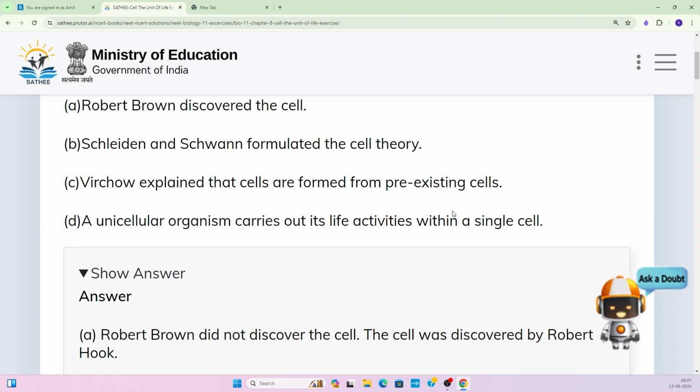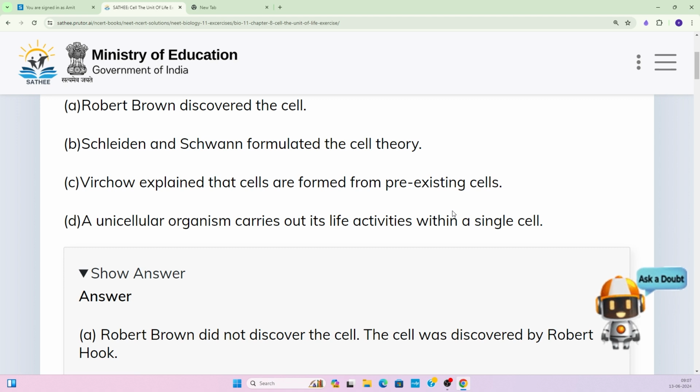New cells are coming, right? And from where are these new cells coming? These new cells are coming from the pre-existing cells. Okay, so option C is absolutely correct. Now coming to the option D, a unicellular organism carries out its life activities within a single cell.